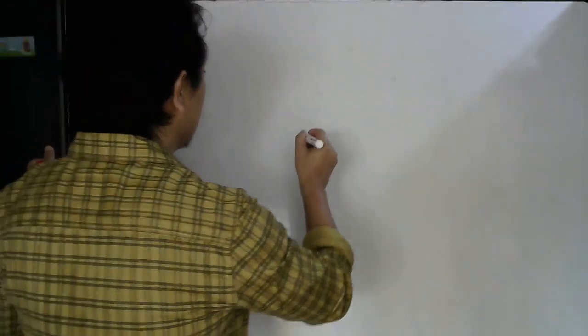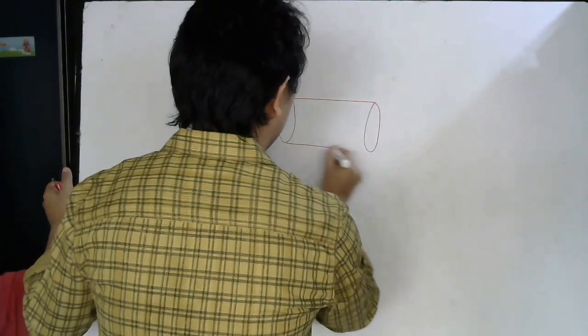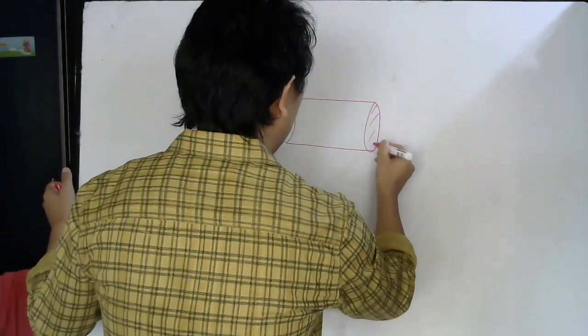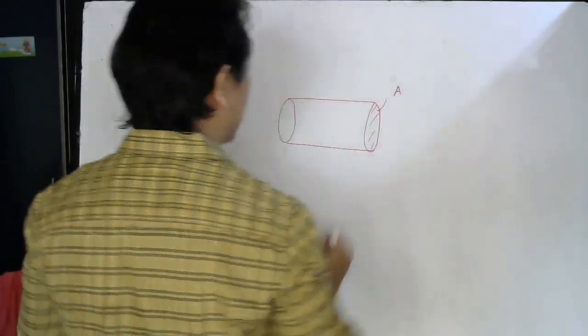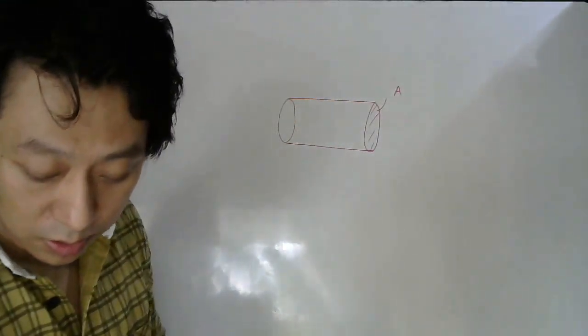So they are saying there is a cylinder and one end has area A. So if the radius was R, what will be the area? Pi R square. Okay, this is question number 4.